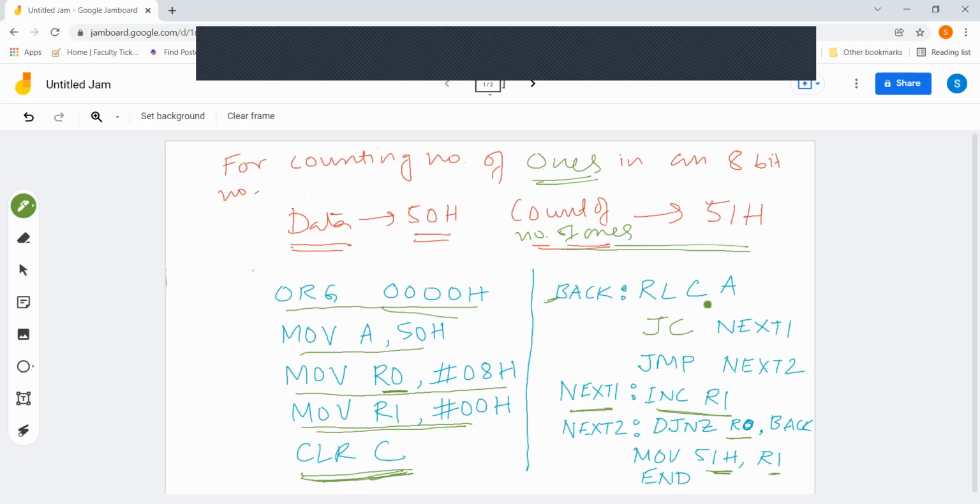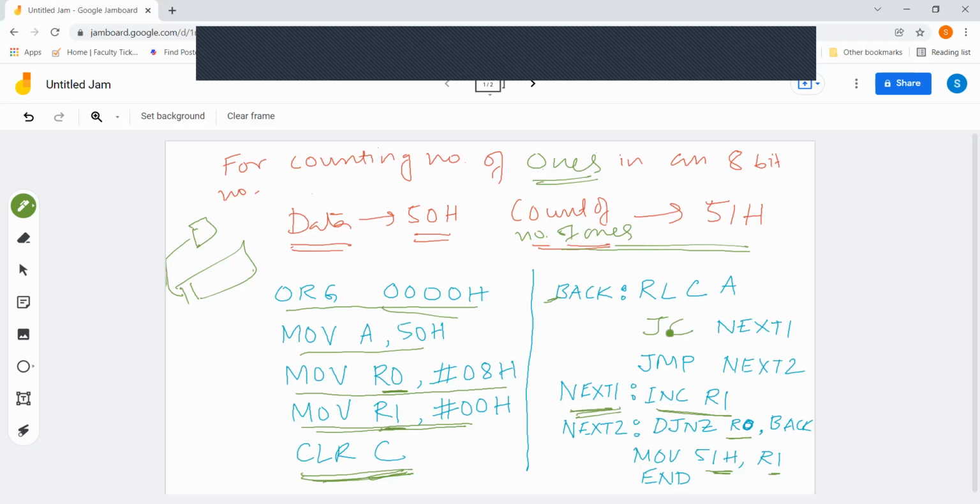Okay, so next, same way, RLC. What it is going to do is the last bit is going to be put into the carry flag. Then we are going to jump if carry to next one, meaning if there is a carry, then I am going to the position next one, and I am going to increment the register R1, which is storing the number of ones count.